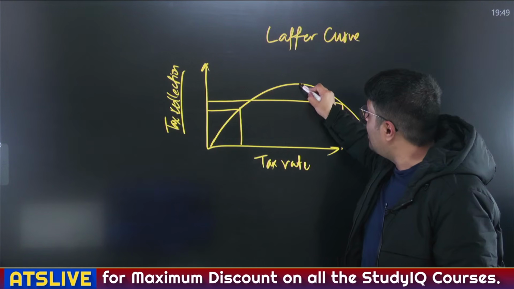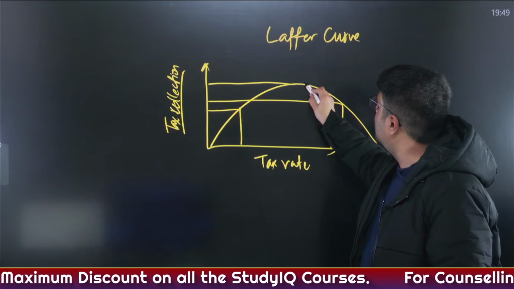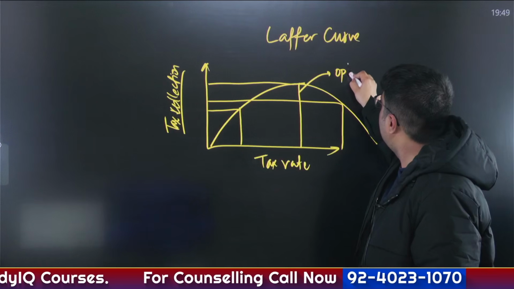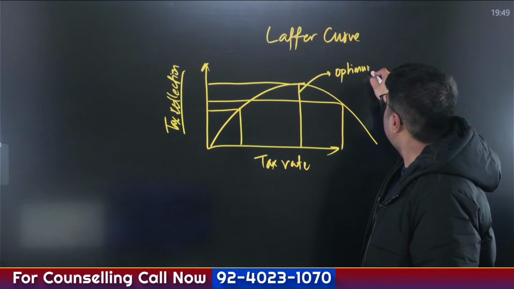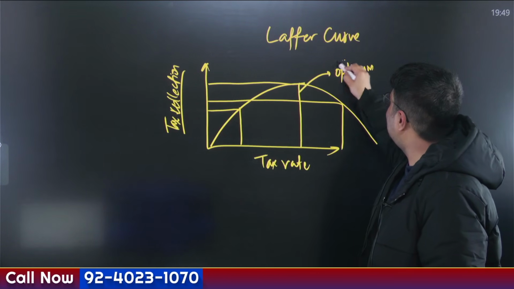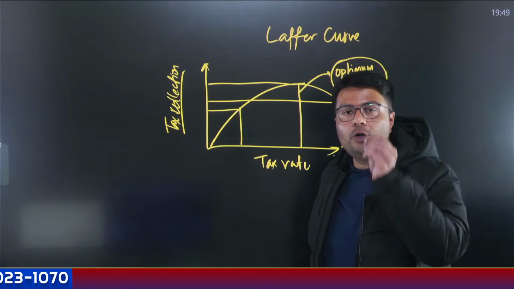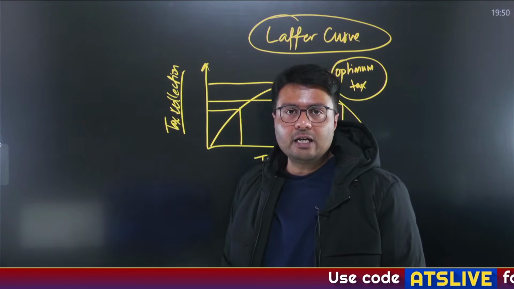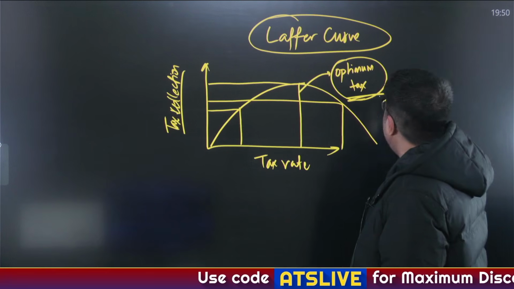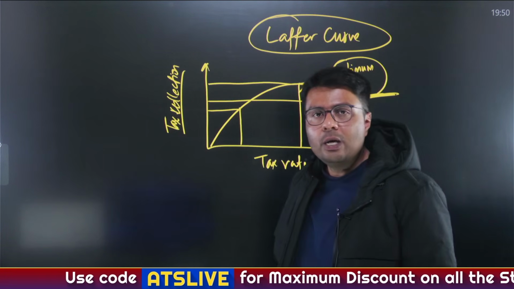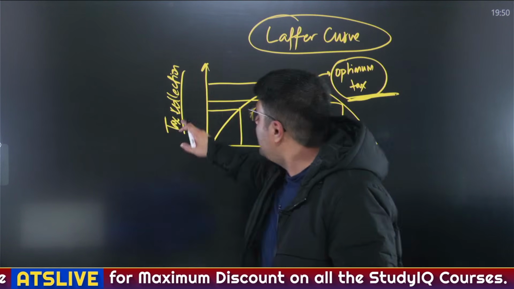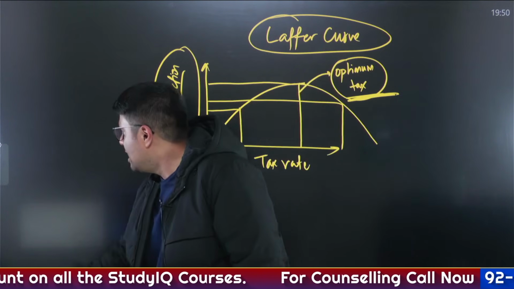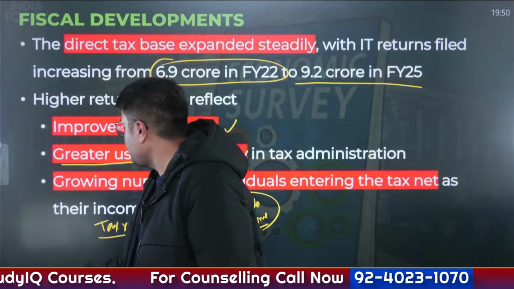Where is the tax collection maximum? At this level. What is this level called? This is called the optimum tax rate. So there is a certain tax rate which, if you impose it, would lead to the highest collection. And who is telling us? It is the Laffer curve that is telling us. And this optimum tax rate is what the government rationalized to, which has led to more collection of tax money. Understood? So this is what we got from the Laffer curve.